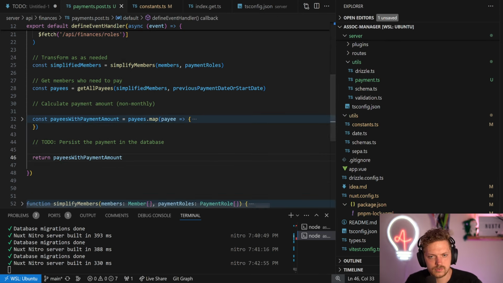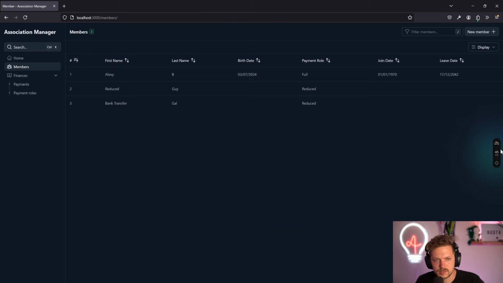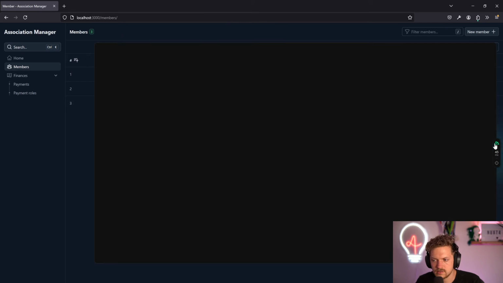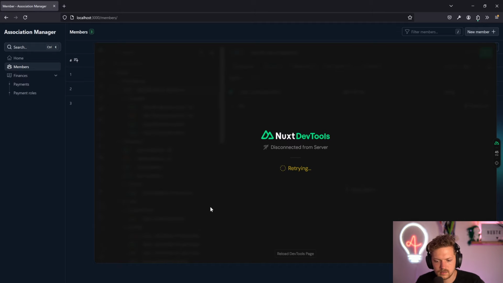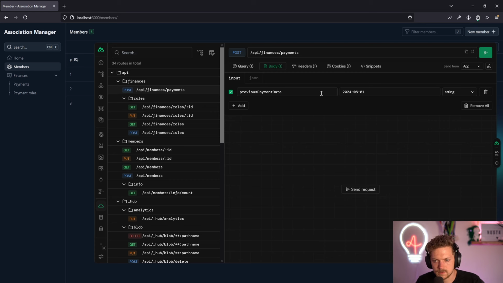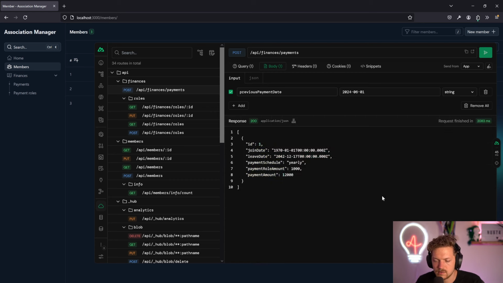And let's do one more thing actually while we're on it. We can just call it again to double check our results. It doesn't look like much that we did, but we did quite a bit. Oh no, here we go. So this is all saved, which is really lovely. And now we have the ID, join date, leave date, payment schedule, payment roll amount, and here we go.